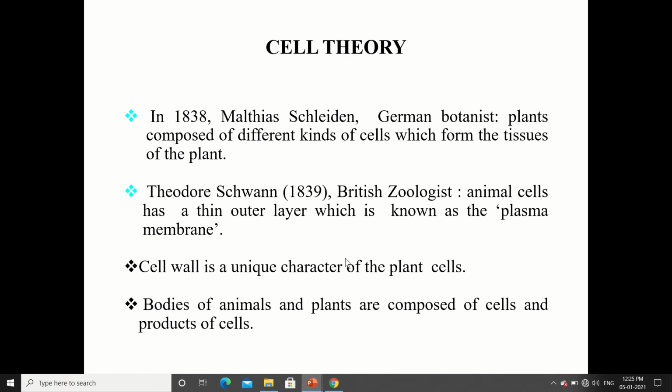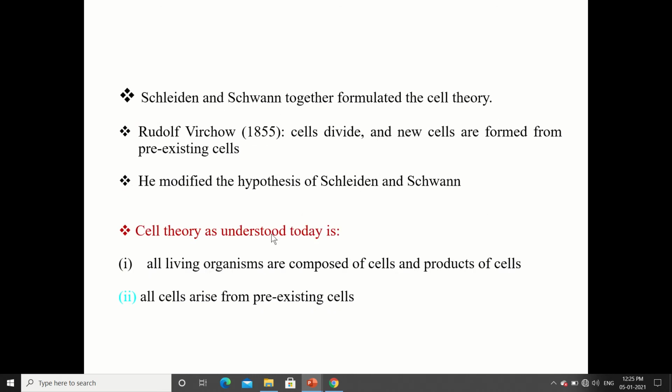Cell wall is a unique character of the plant cell. The bodies of animals and plants are composed of cells and products of cells. So the cell wall is a unique character of the plant cell which doesn't exist in the animal cell, so it is absent in the animal cell. Now Schleiden and Schwann together formulated the cell theory.